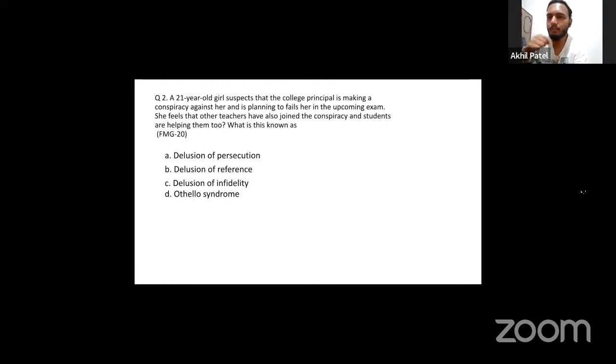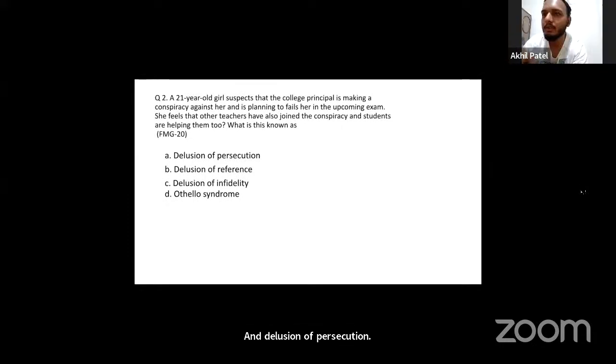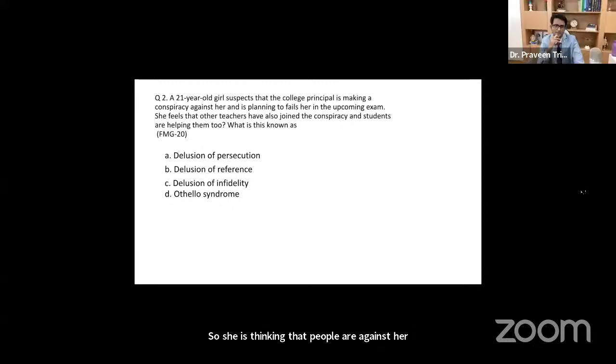Yes Akhil, tell me, what is the answer? Delusion of persecution. And why do you say so? Sir, in the question, the principal is making a conspiracy against her. So she is thinking that people are against her. Right. So this is delusion of persecution. Very good. The answer is option A.